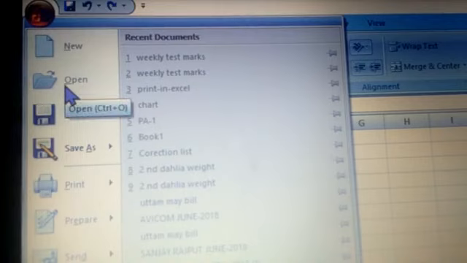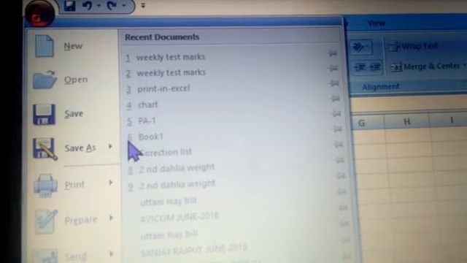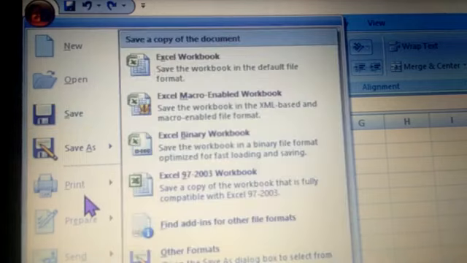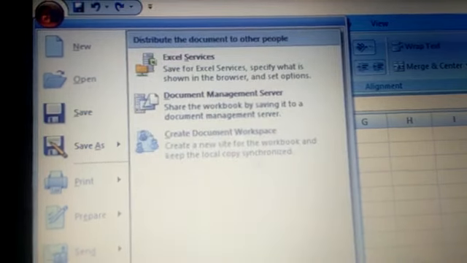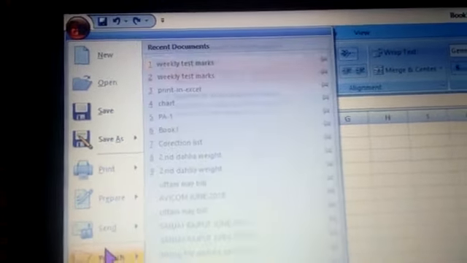Then you can click on the Open button to open all the existing Excel sheets. All these documents are there. You can choose from here also. These are Excel sheets. Then children, you can save your file with Save and Save As. The Print option is there. If you want to print your Excel sheets, you can do that. You can publish also, and you can close also. All these things are mentioned here.